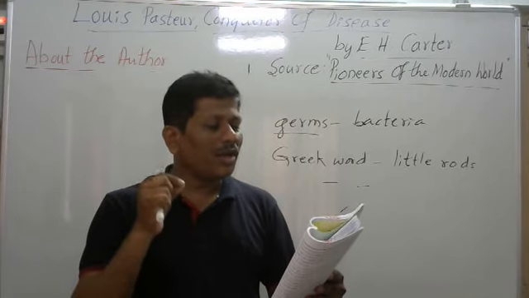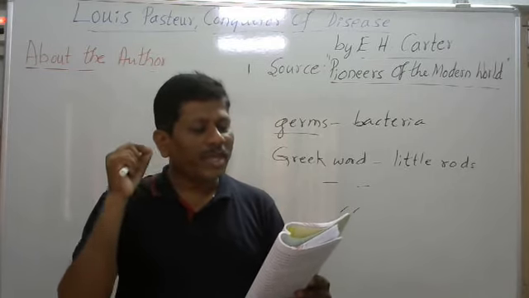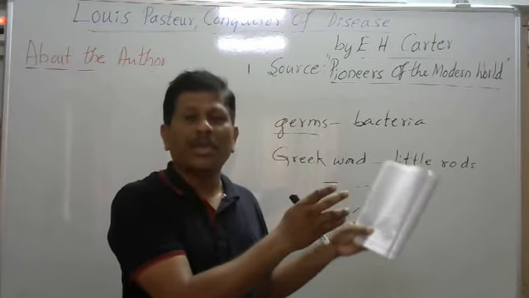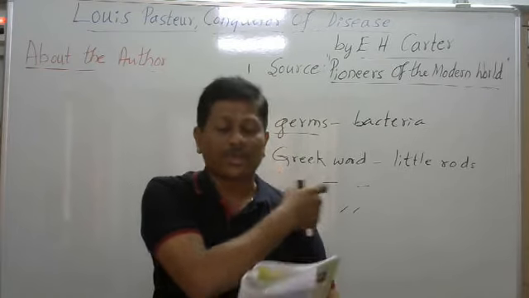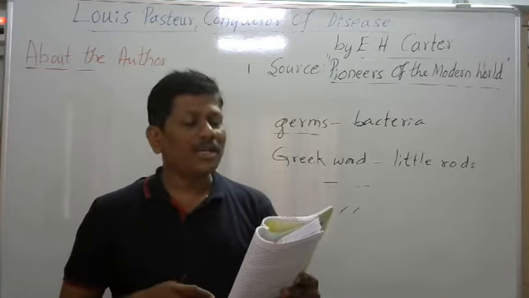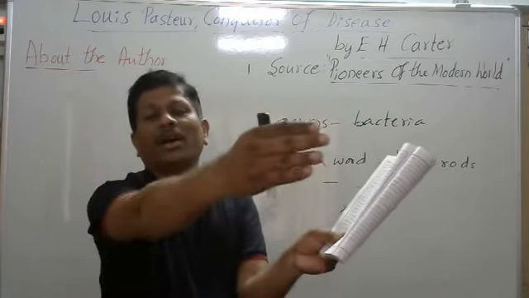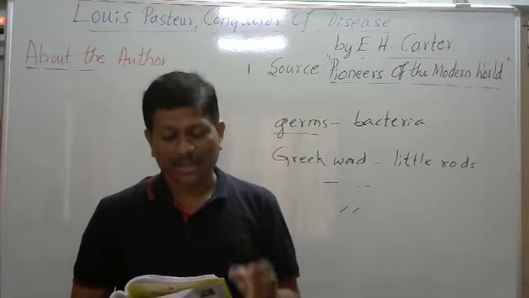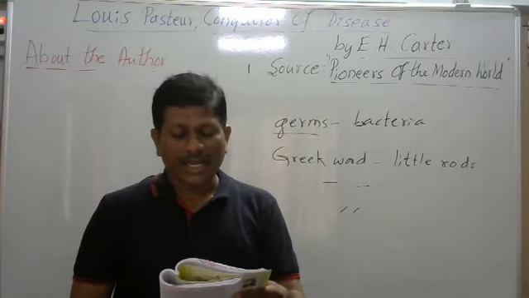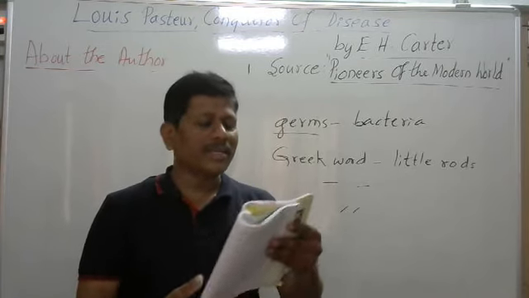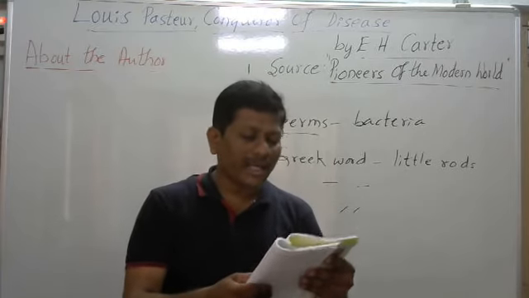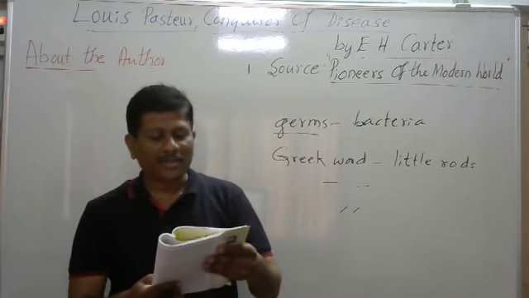To one lot he gave an injection of weak anthrax germs. The other lot was left alone. Then on a certain day all the animals were injected with the most deadly anthrax germs that could be produced.